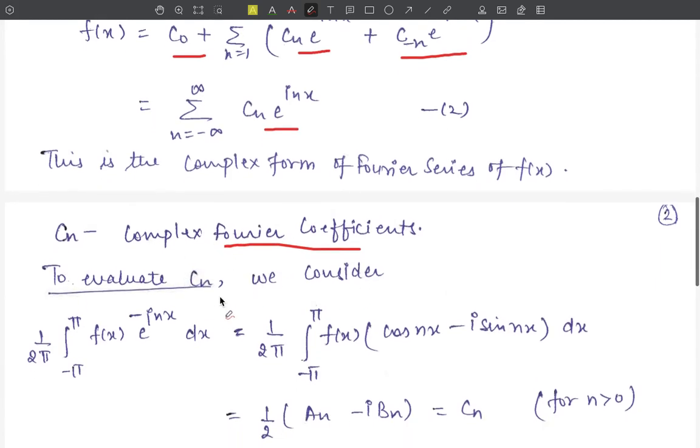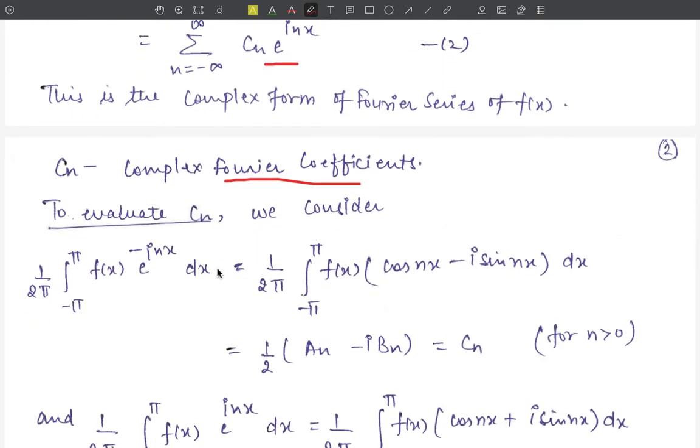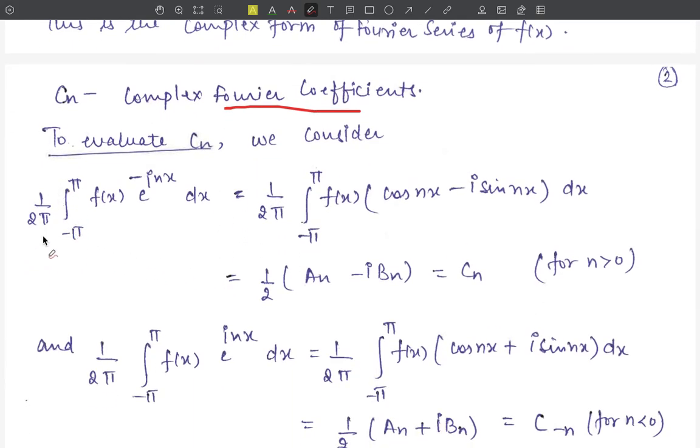Now to evaluate this Cn, we consider two integrals. The first integral is 1 upon 2 pi, integral from minus pi to pi of f(x) exponential minus iota nx dx. That is, we are multiplying the function by exponential minus iota nx and then integrating it. Now we can expand this exponential minus iota nx in terms of cos theta and sin theta. This will be equal to cos nx minus iota sin nx.